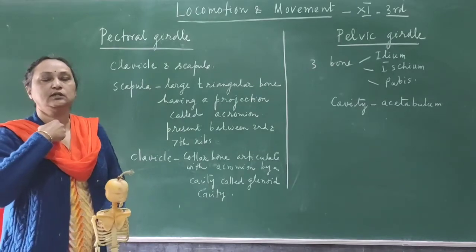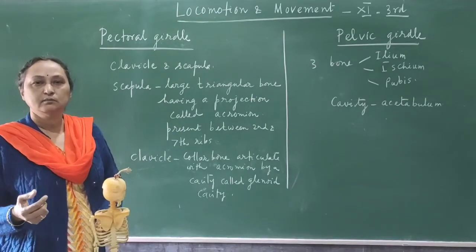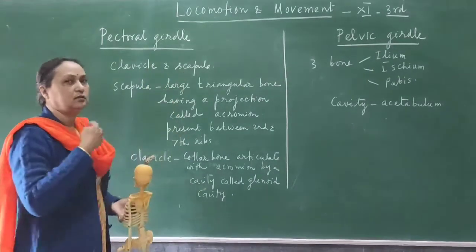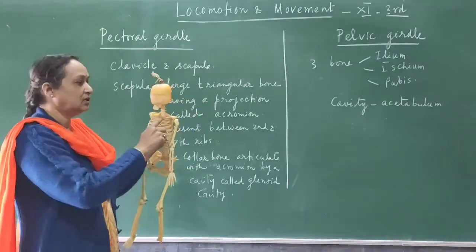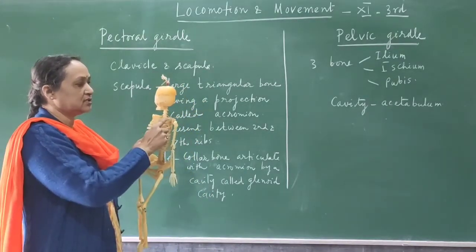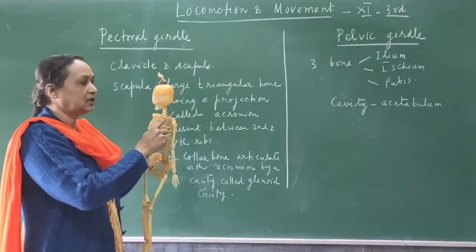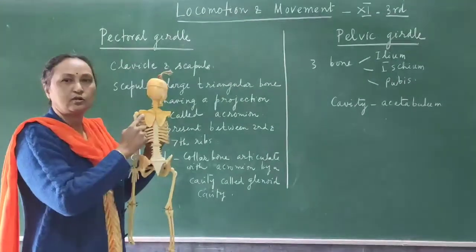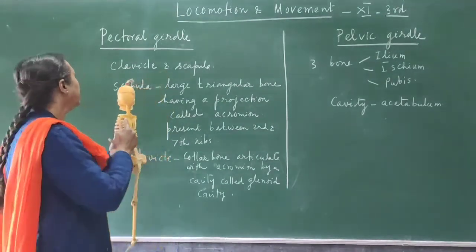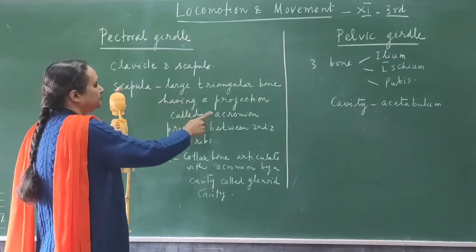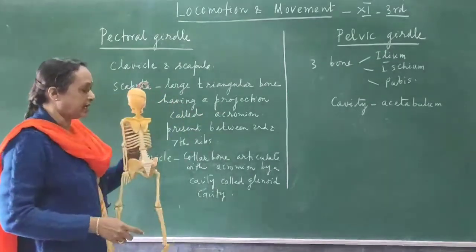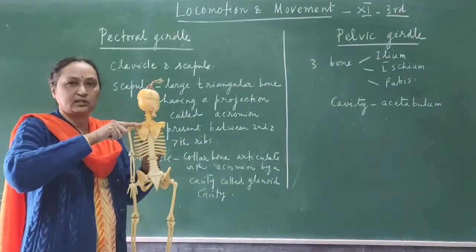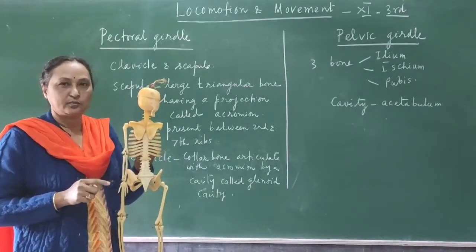As I told you, the pectoral girdle is situated in this portion of the body. Okay, and it consists of 2 parts. One is the clavicle, another is the scapula. This collar bone is called clavicle. Now here you see there is a straight bone, that is called clavicle. And clavicle is connected to another bone, this triangular bone, which is called scapula. Now the scapula has a large projection, that is called acromion. Here it is not shown properly. From this part you can see there is one projection. That projection is called acromion.